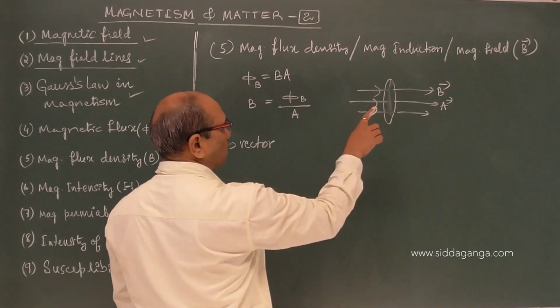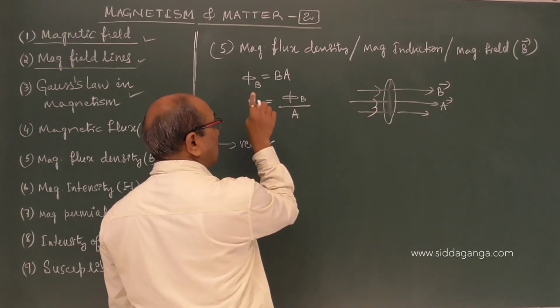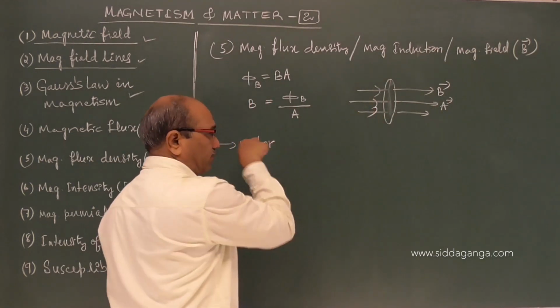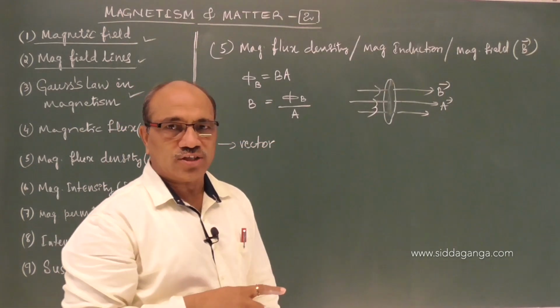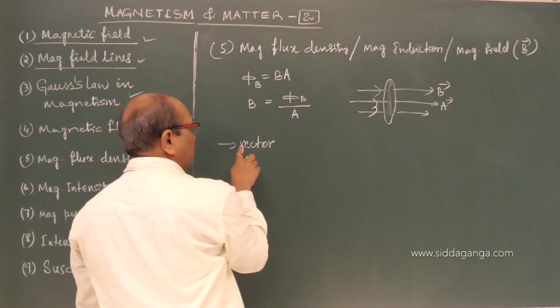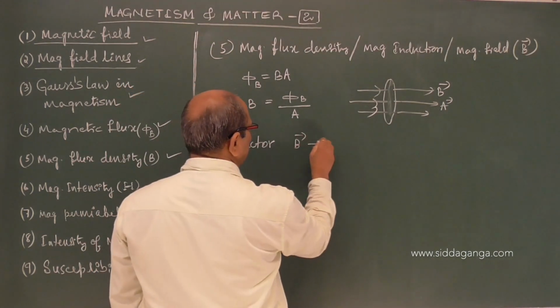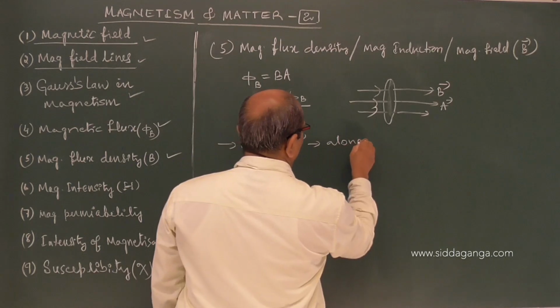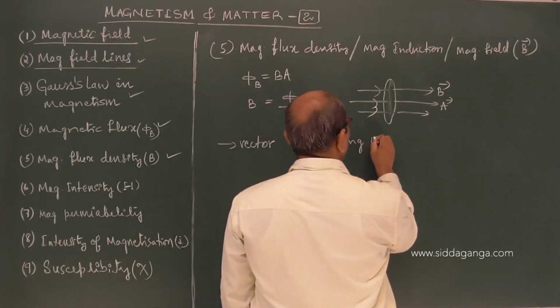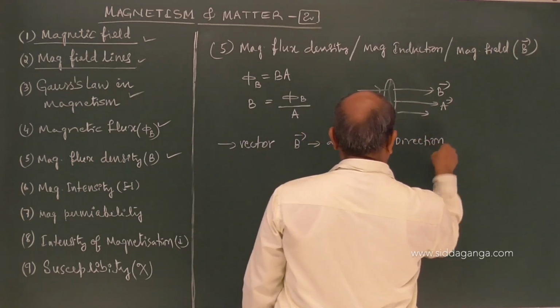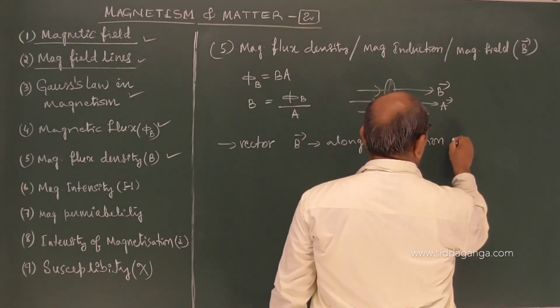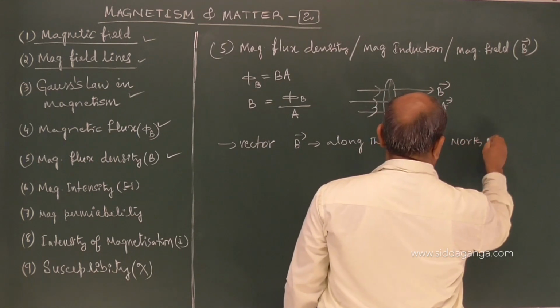The direction of the field is the direction of B, or the direction in which a unit north pole placed in the field moves. It is equivalent to the electric field. How do you come to know the electric field? It is the direction along which a positive charge moves. Similarly, this is a vector. The direction of B is along the direction of north pole movement in the field.